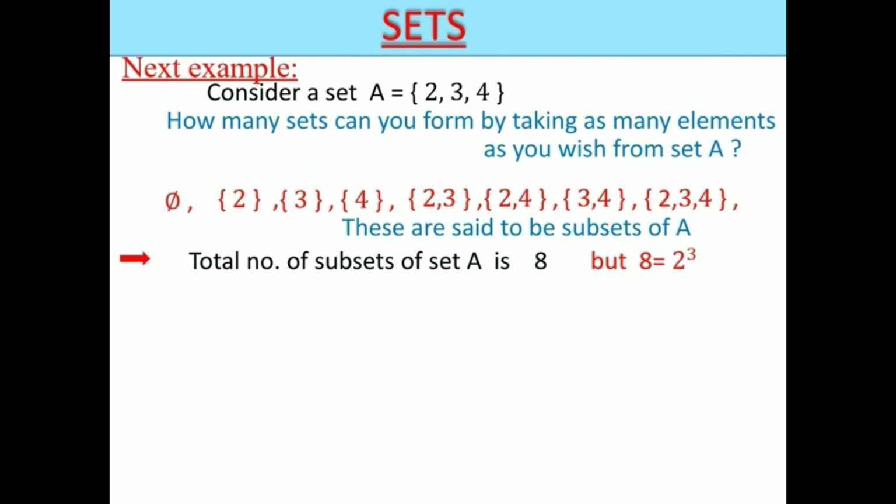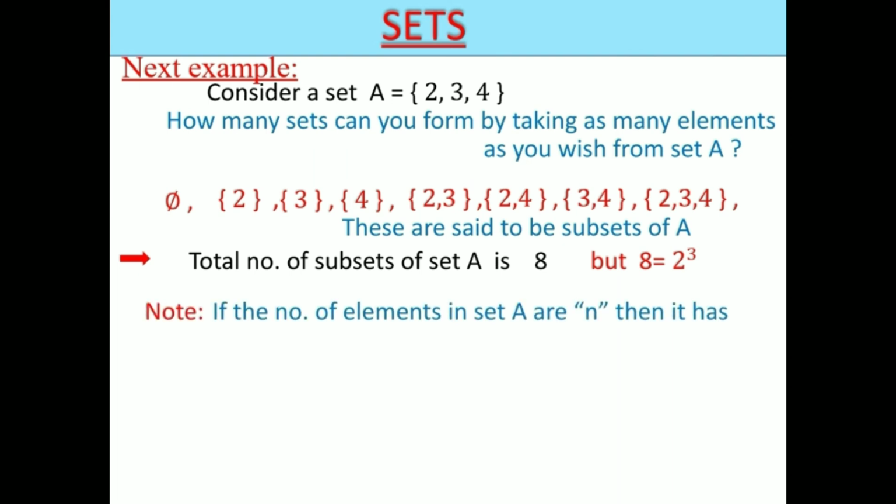We can write 8 is equal to 2 to the power of 3. Here 3 is the number of elements in set A. By this we can say if the number of elements in a set is n, then it has a total of 2 to the power of n subsets.